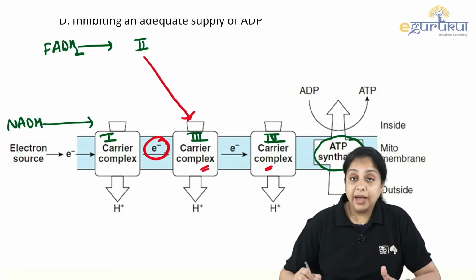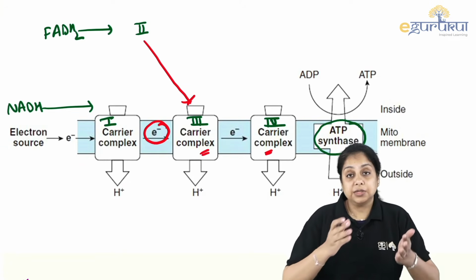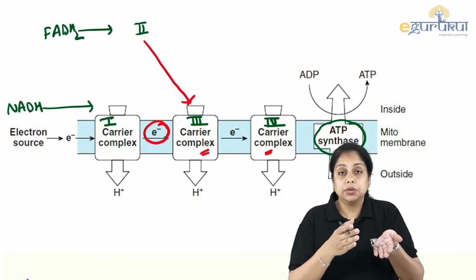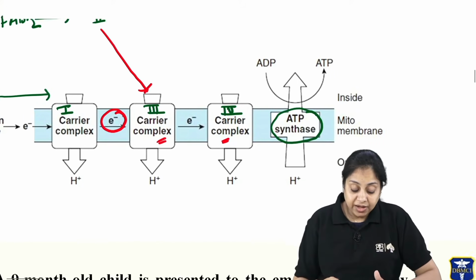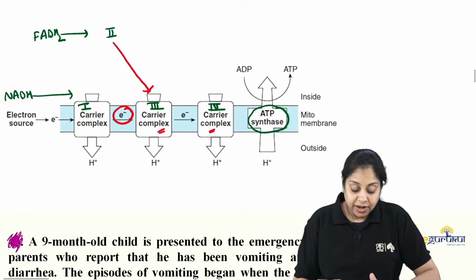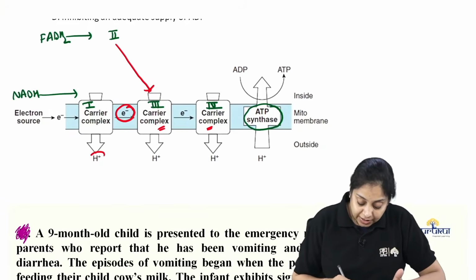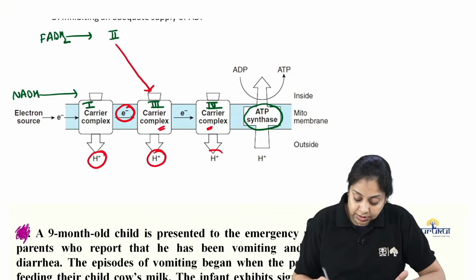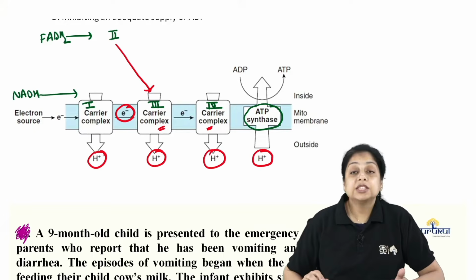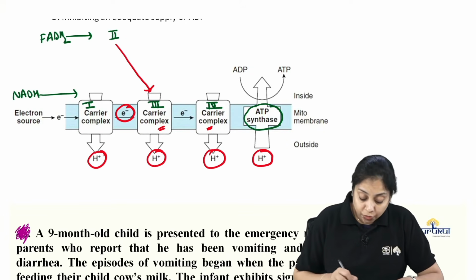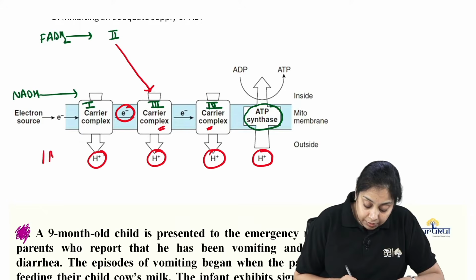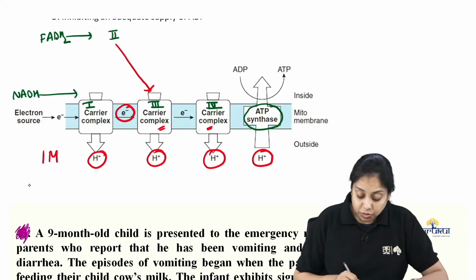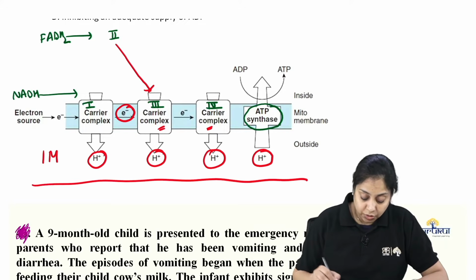And then finally, while the electron is being transported from complex 1 to 3 to 4, there is an export of protons in between the outer mitochondrial membrane and the inner mitochondrial membrane.